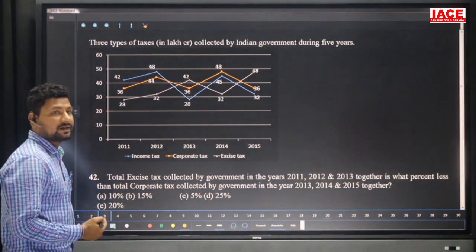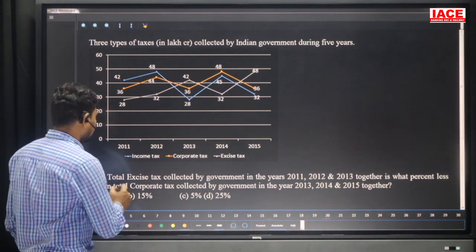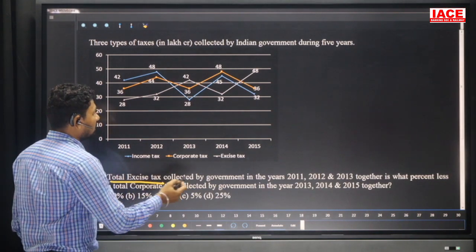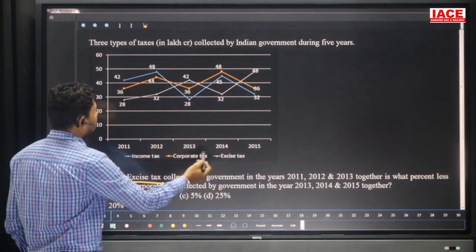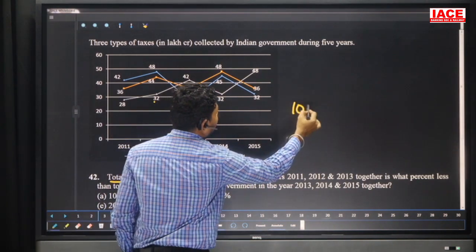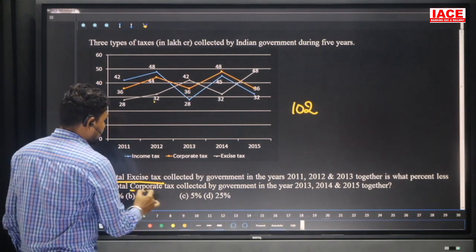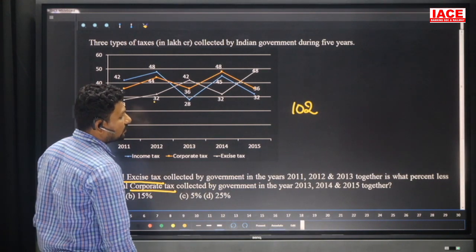The question number is 42. Total excise tax collected by the government in the years 2011, 12, 13. We need the total excise tax for 11, 12, 13. Excise tax belongs to the white color. 28 plus 32 is 60, 60 plus 42 is 102, which is less than, by what percentage, the total corporate tax of 2013, 14, 15 together.